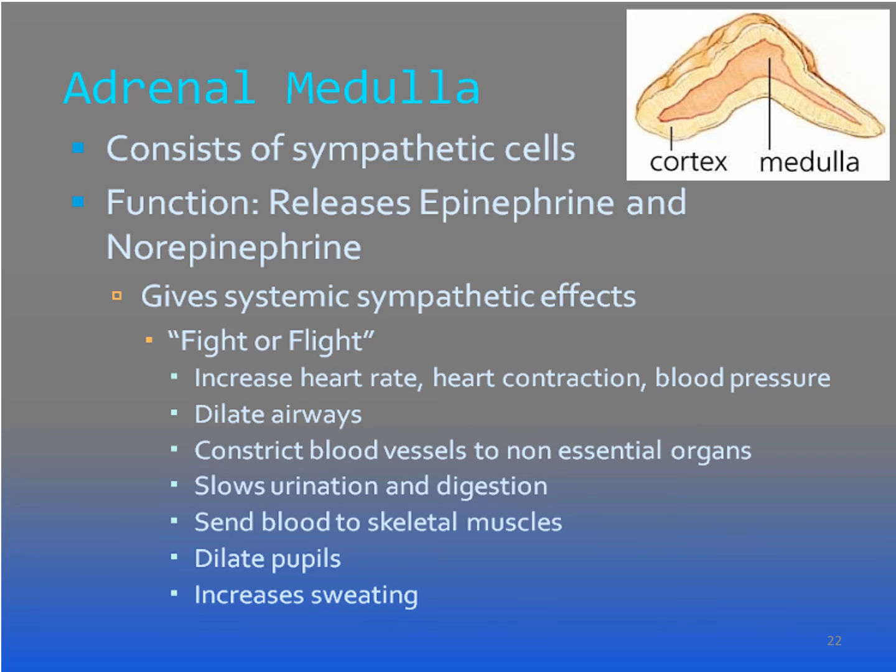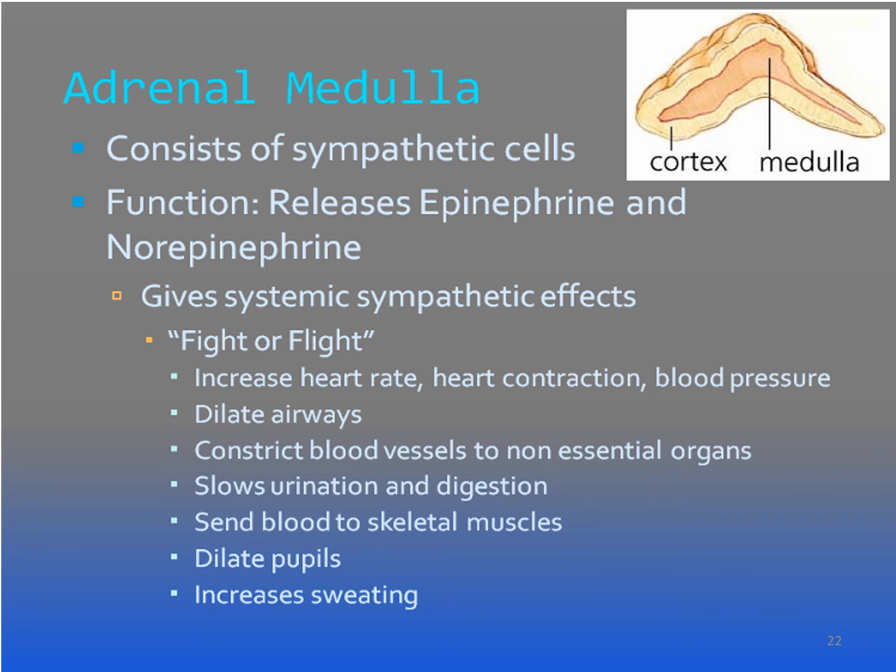The second core component of the adrenal gland is the adrenal medulla. The adrenal medulla consists of sympathetic nervous tissue. It is a postganglionic sympathetic nerve where the axons and dendrites are gone, and only the cell bodies are there, which are known as chromaffin cells. These chromaffin cells are postganglionic sympathetic neurons, and they receive their supply from the sympathetic system. Function: they release epinephrine and norepinephrine and some amount of dopamine.